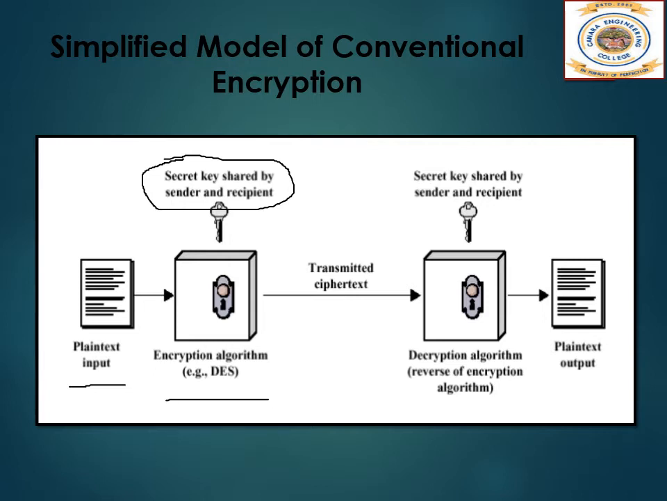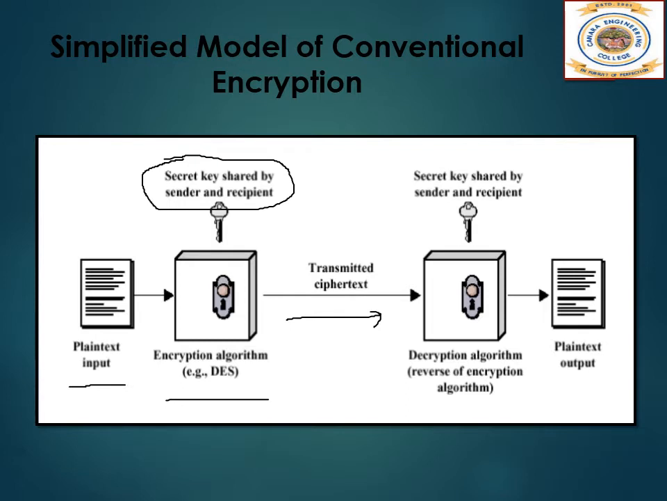Next is the ciphertext. The ciphertext is produced after the plain text is encrypted using the secret key. So the output of this is the ciphertext. This is a scrambled message produced as an output. It depends on the plain text and the secret key. For a given message, two different keys will produce two different ciphertexts. The ciphertext is an apparently random stream of data and as it stands is unintelligible. So this is a random stream of data.